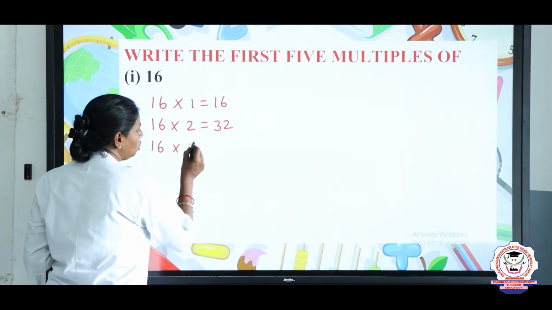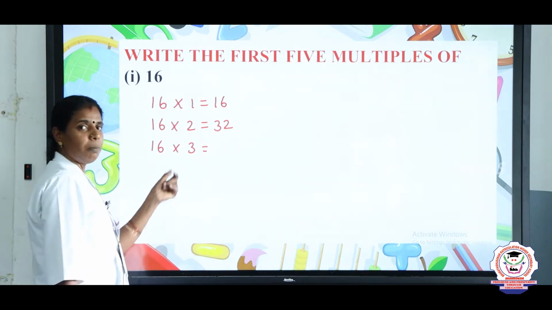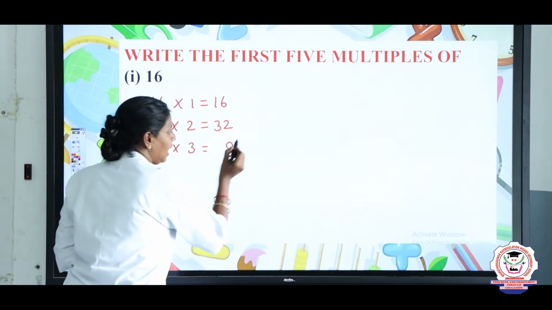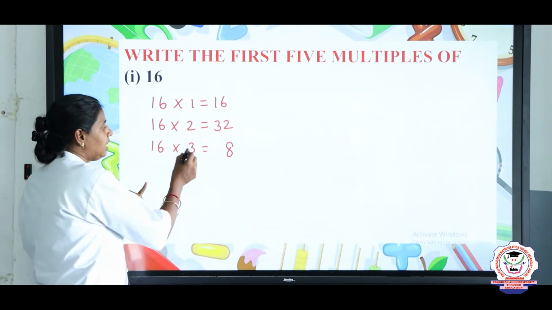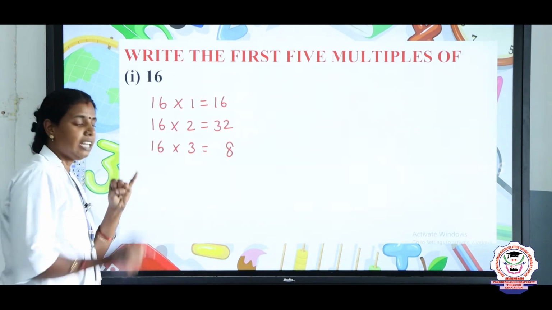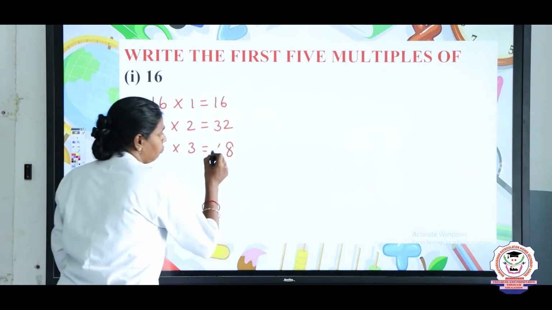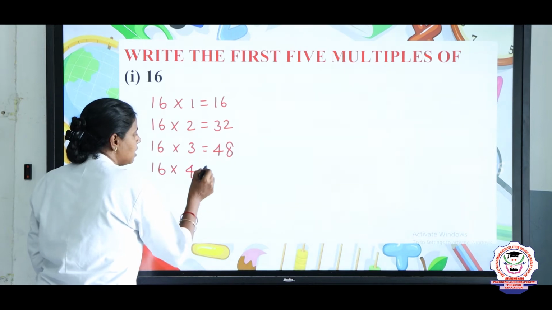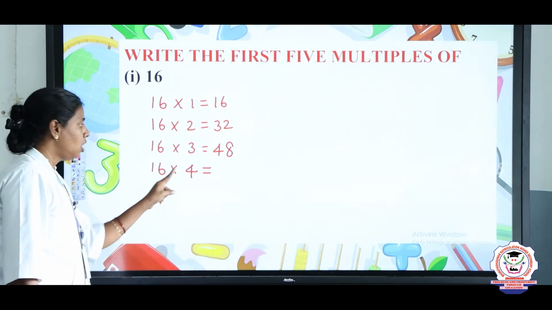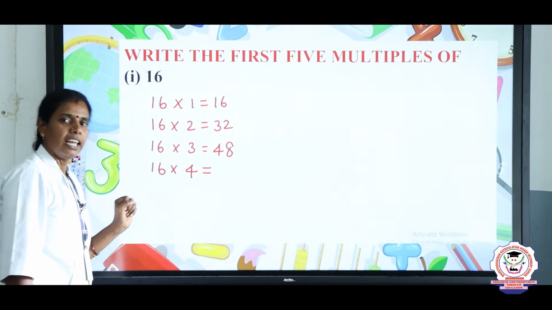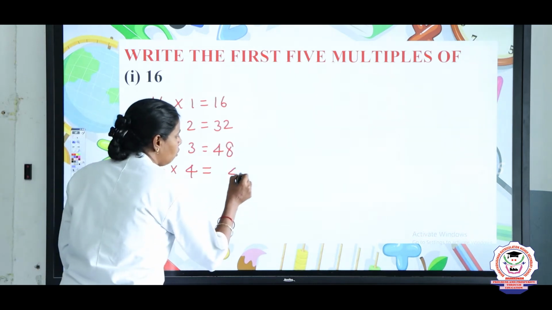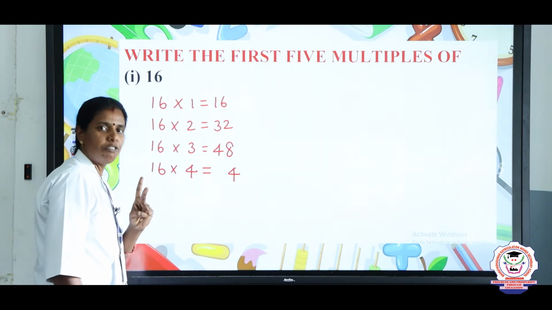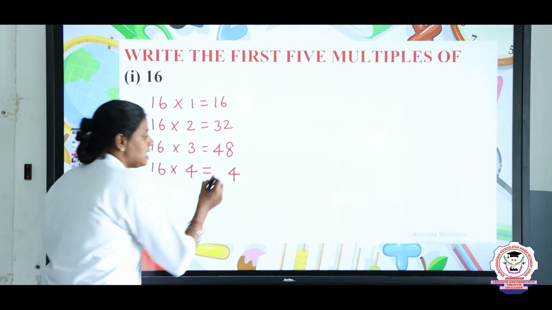16 into 3. 3 sixes are 18, 8 and remaining 1. 3 ones are 3, 3 plus 1 is 4. So 48. Next, the fourth multiple, 16 into 4. 4 sixes are 24, 4 remaining is 2. 4 ones are 4, 4 plus 2 is 6.